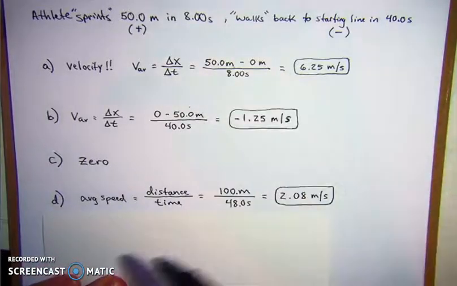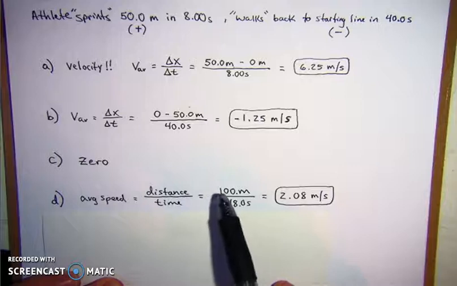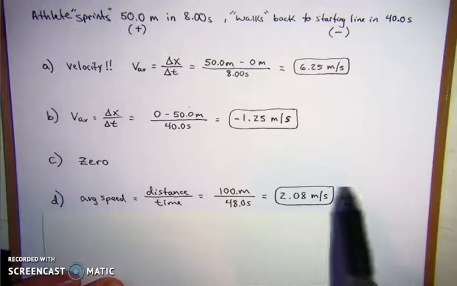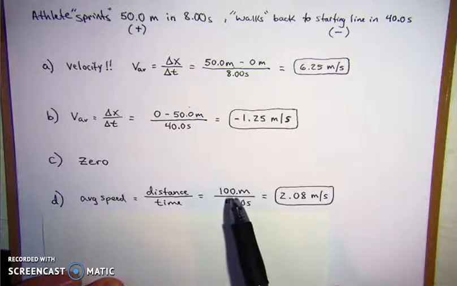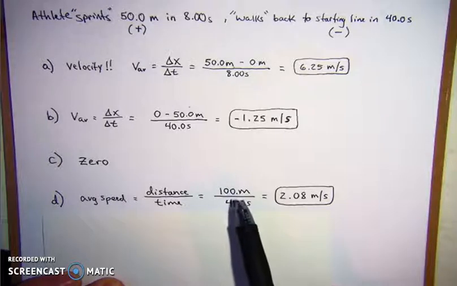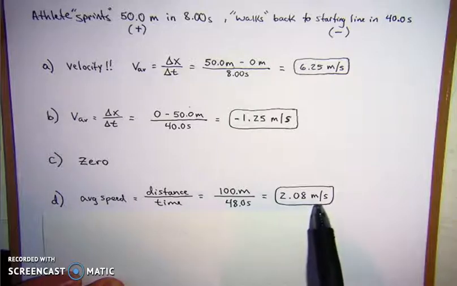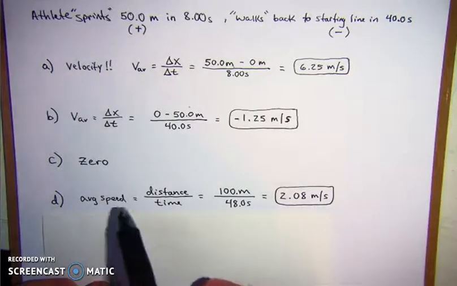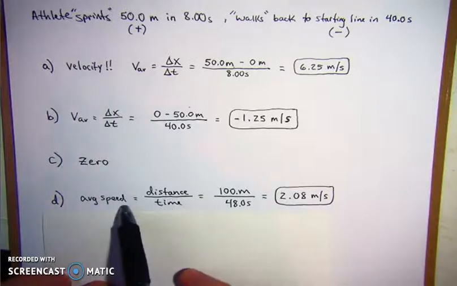And lastly, average speed for the total trip: he walked 50 meters down the track and 50 meters back, that's 100 meters, divided by the time, which was 40 seconds for the walk and 8 seconds for the sprint, 48 seconds total. So 100 meters divided by 48 seconds gives you 2.08 meters per second for average speed. Because remember, average speed does not take into account your final displacement.